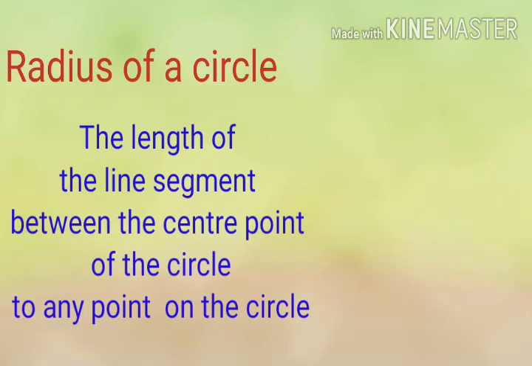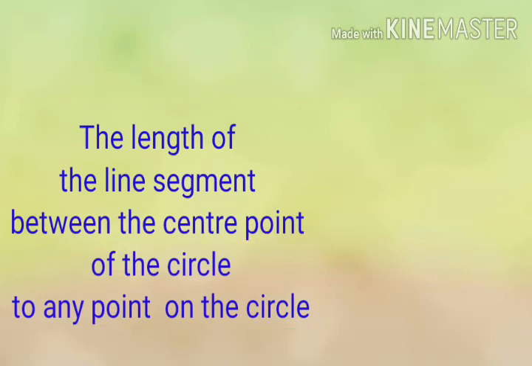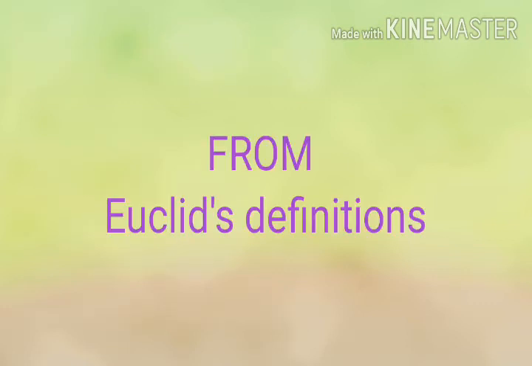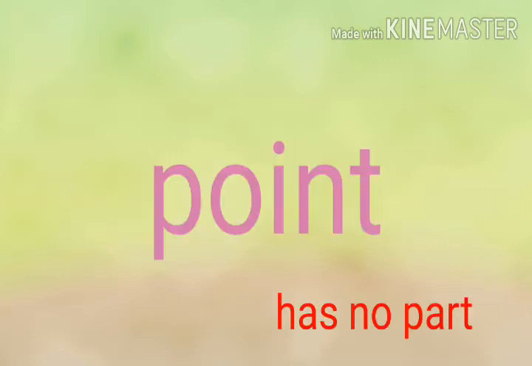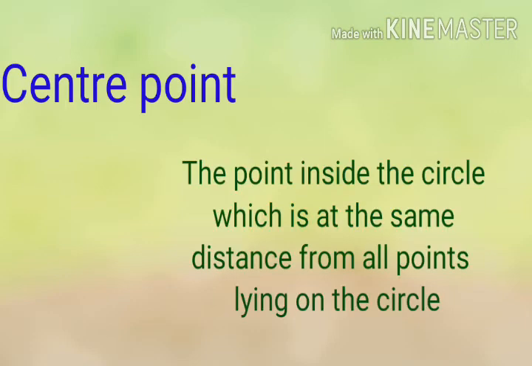So to define the radius of the circle, which all terms we need to define first? Point, center point and circle. So here from Euclid's definitions we get, what is the definition of a point? A point is that which has no part. Then the definition of center point is the point inside the circle which is at the same distance from all points lying on the circle.